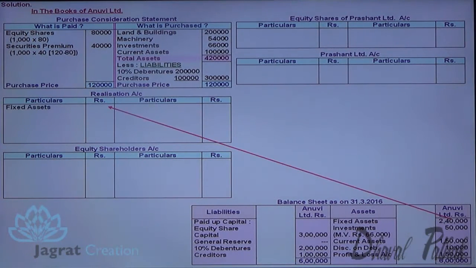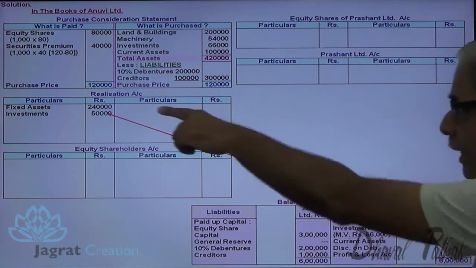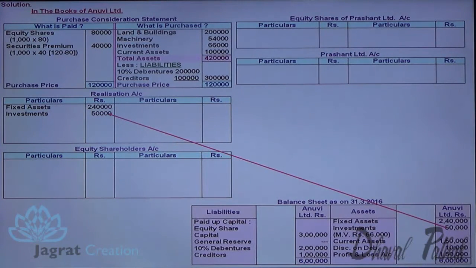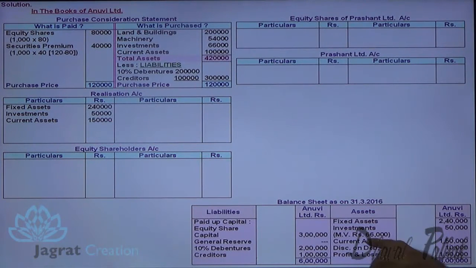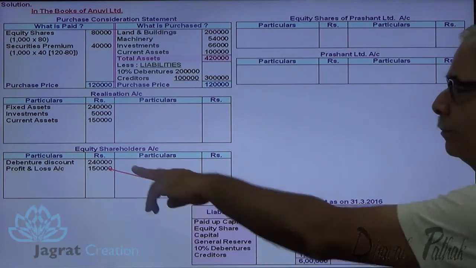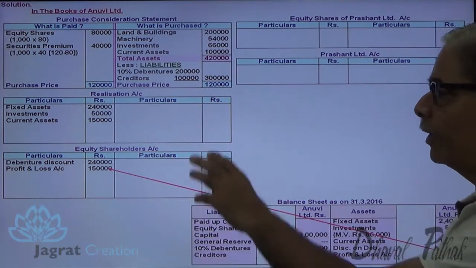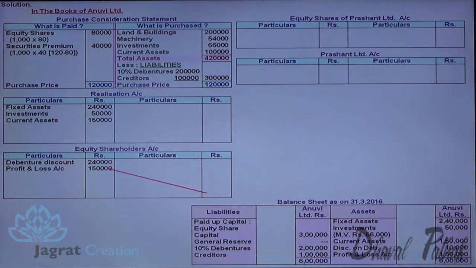2,40,000 book value, realization account debit to fixed assets account. Realization account debit to investment account. Notice that book value is to be debited, not the market value. Notice it. Similarly, current assets book value 1,50,000 debited to realization account. Discount on debentures and profit and loss account debited to equity shareholders account, being a type of loss. This is a loss. Equity shareholders have to suffer it. So equity shareholders account is debited for that.